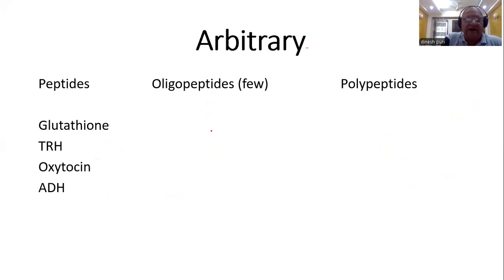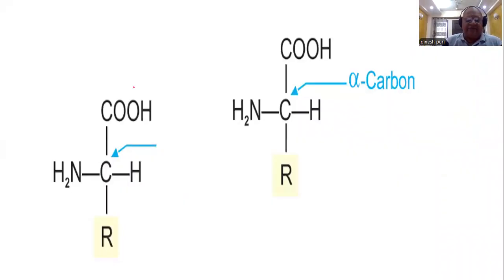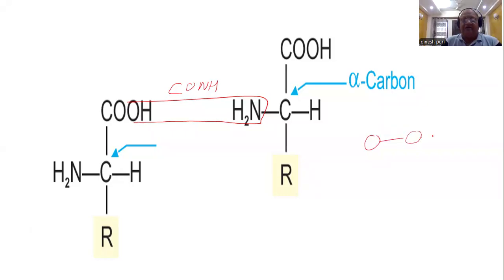Then there is certain arbitrariness also. For example, 2 amino acids linked together form a dipeptide. The carboxyl group of one and the amino group of the other, with elimination of water, form a CONH linkage called peptide linkage. So 2 amino acids linked together are called a dipeptide. 3 amino acids linked together, a tripeptide. Although there are only 2 peptide bonds, we count the number of amino acids.